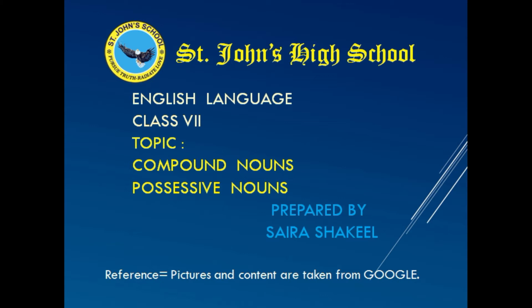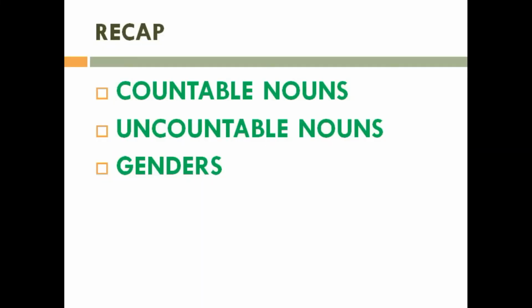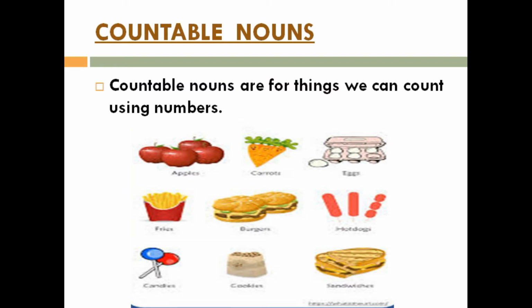Before we start our new topic, let's revise what we have learned in our previous class. Countable nouns, uncountable nouns, genders. Let's see countable nouns. Countable nouns are for things we can count using numbers. Some examples you can see on your slide. I will read some for you. Apples, carrots, eggs, fries, burgers, hot dogs.